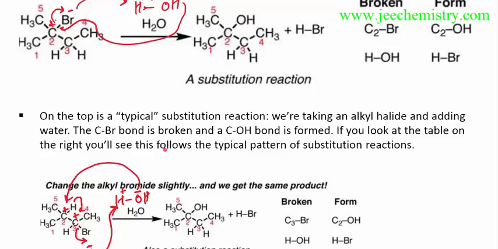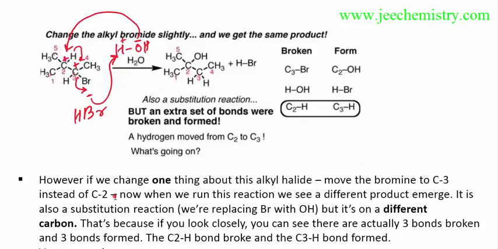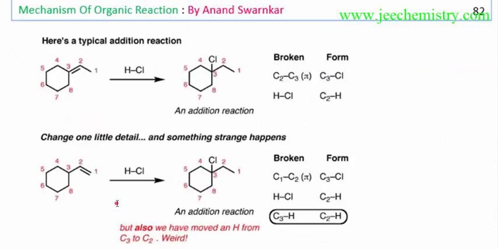So if there is a possibility to become a more stable carbocation, then only a rearrangement occurs in the compound. But here there is no possibility to become more than a tertiary carbocation. Here there is the possibility to become a secondary to tertiary carbocation. So here the rearrangement occurs and we get the final product. I am giving these two examples to make it clearer that a rearrangement is possible when there is a possibility to become a more stable carbocation than the previous one. Only then is a rearrangement possible.